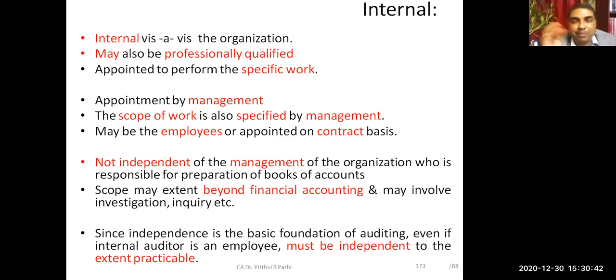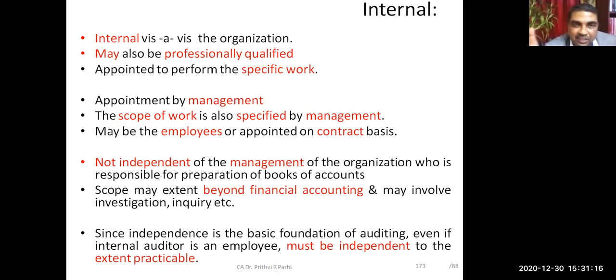Okay, but independence is one of the essential characteristics of the audit function. Therefore, even in internal audit, to the extent possible, independence should be given to the internal auditor. So normally, internal auditors are expected to report to the highest authorities, maybe the managing director, maybe the board, or maybe the audit committee, so that they can, to some extent, maintain their independence and they can point out the loopholes of the organization.